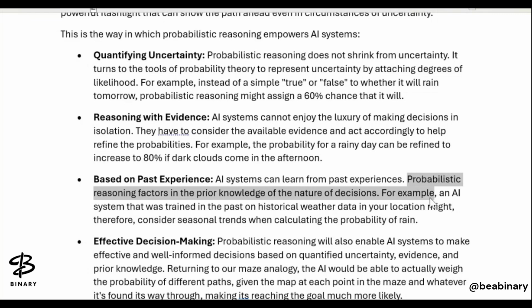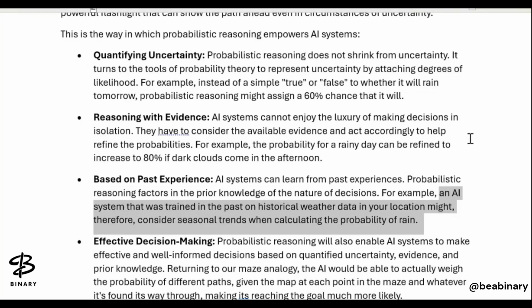For example, here we are talking about an AI system that was trained in the past on historical weather data in your location. It might therefore consider the seasonal trends when calculating the probability of rain for today's scenario or for a particular instance. So in a particular situation, based on past data, it can discover new data based on past experience, right?